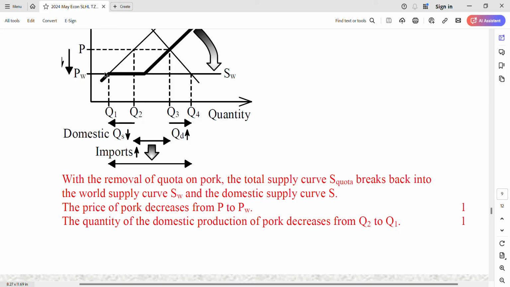It is a big problem for the domestic pork producer, right? Price decrease, quantity sold decrease. Oh no, big problem, big problem. Okay, that's it. Okay, next one.